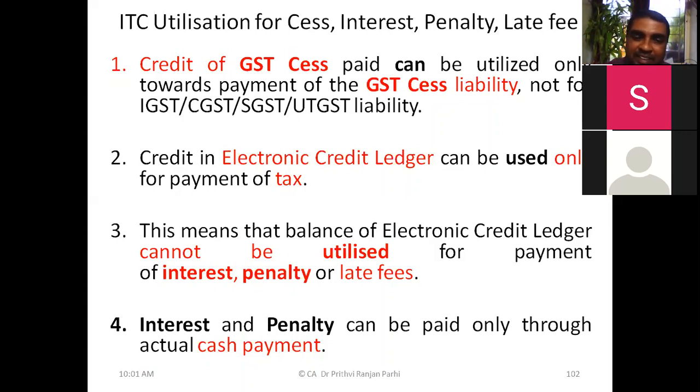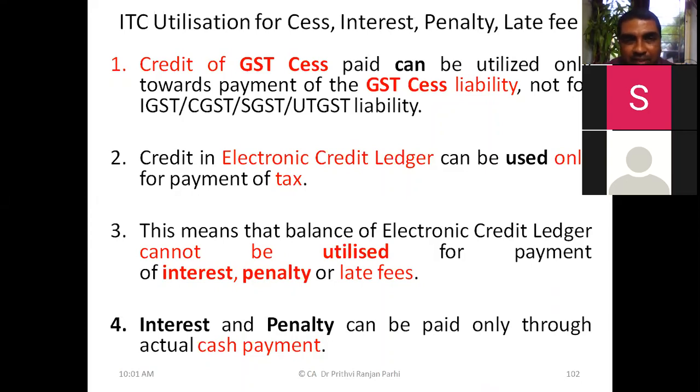And if there is some interest, penalty, late fee, etc., that can be paid only through cash. Through cash or bank, you can make deposit of that thing. Through cash ledger, you can make that payment, not through electronic credit ledger. So these 4 points you have to keep in mind. Is it clear to you?